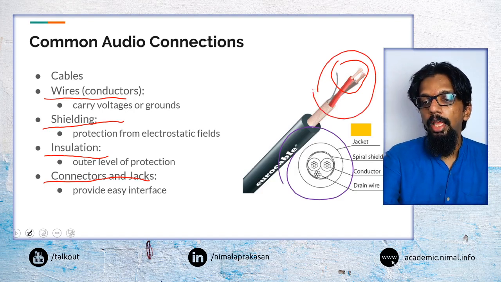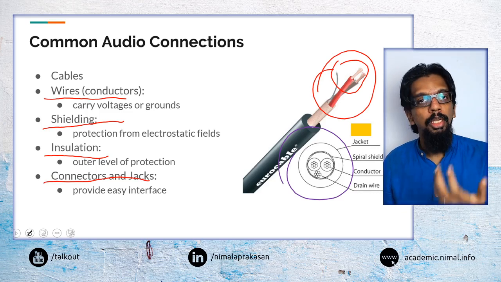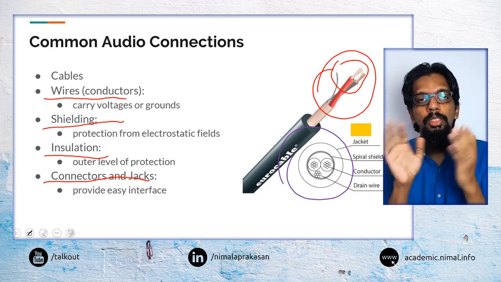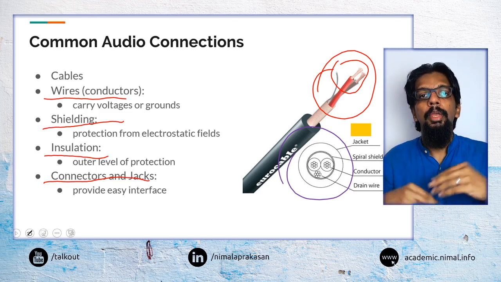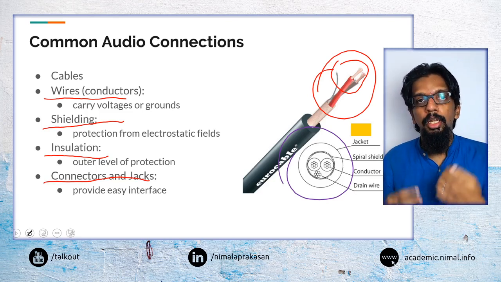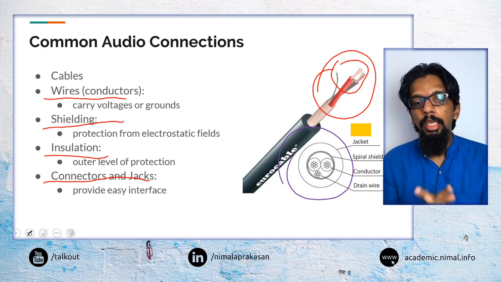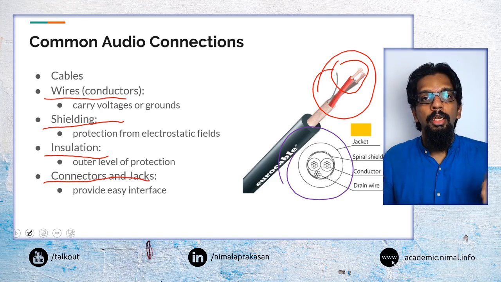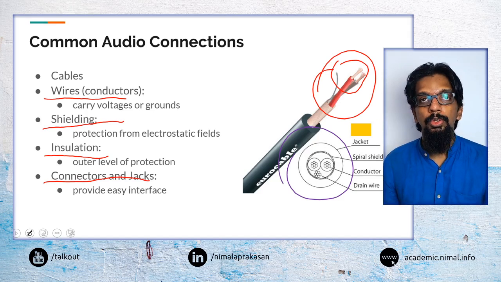Say, for example, here we can have a number of wires like this. And then, depending on the nature of application, we may require certain level of shielding, certain type of shielding, protecting it from external interference. Especially for professional audio applications, that is something we would want to use to have shielded cables. Then, depending on the application and nature, we may want certain type of insulation.